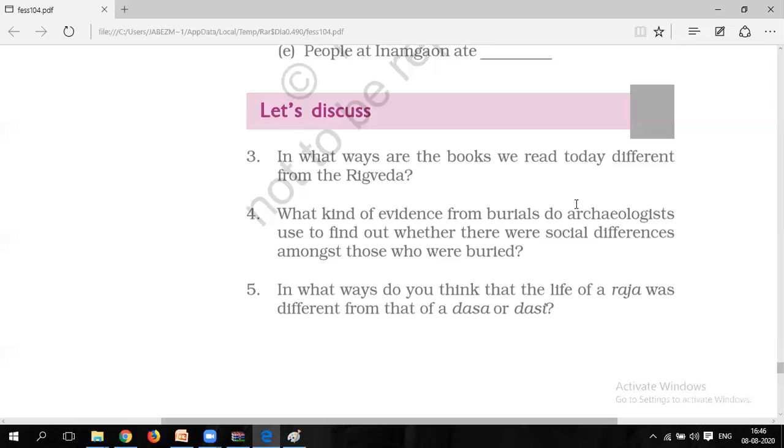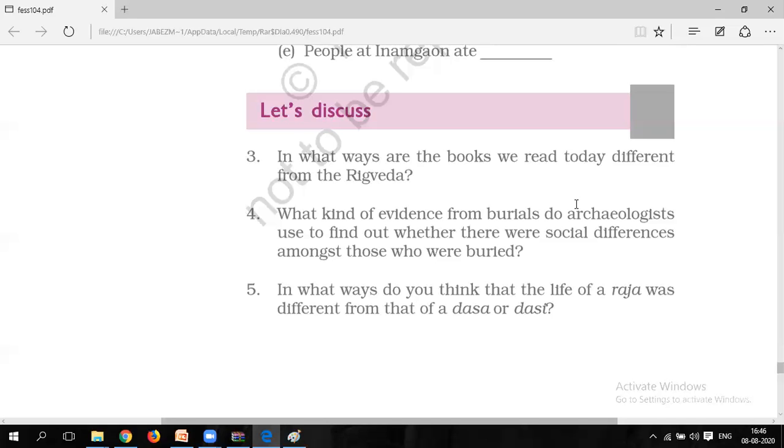So there was a difference: rajas were highly qualified or highly rich people, while dasas and dasis were in the lowest position among people in the society. The dasas were slaves who were used for work. Whatever the rajas told them, or whatever works they gave to the Das and Dasi, they would do it. Dasa means they are servants of the Raja. Raja means king.